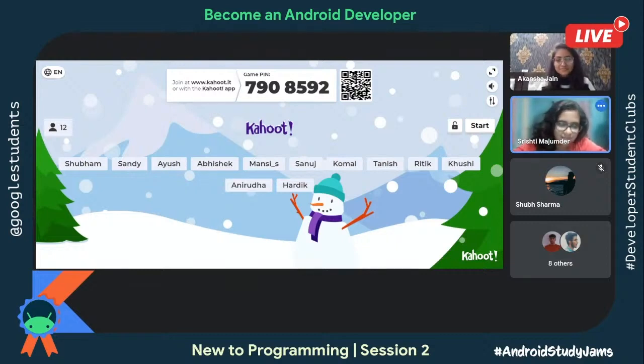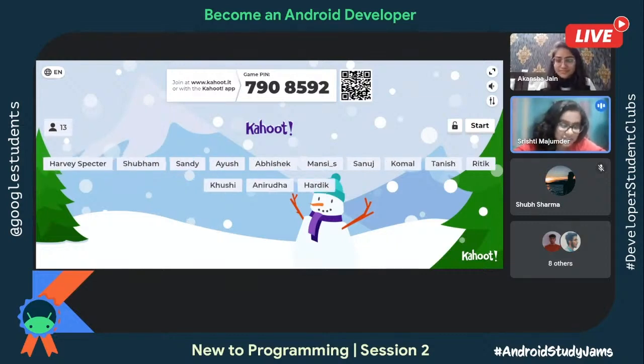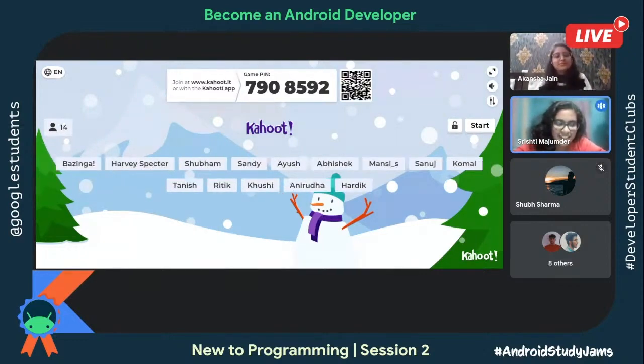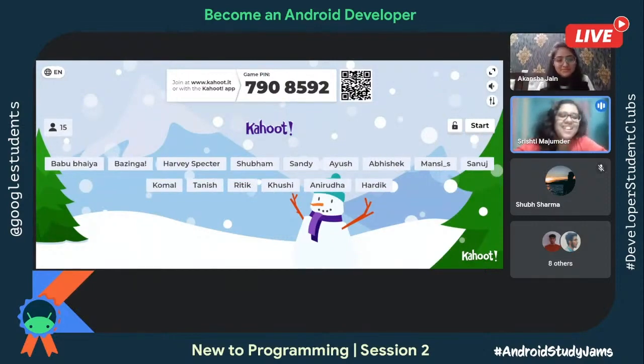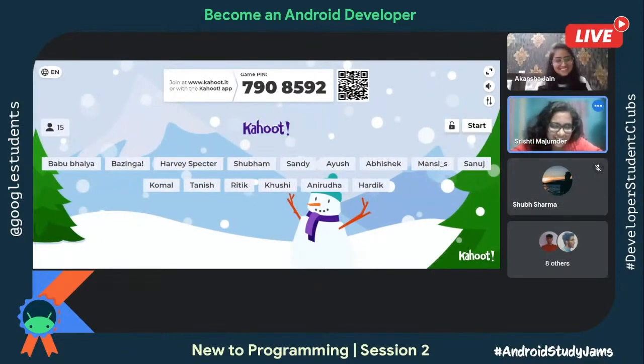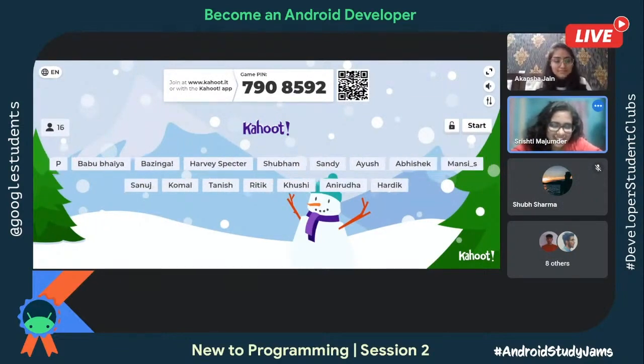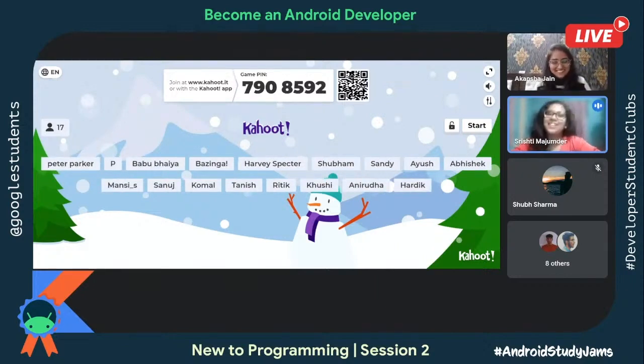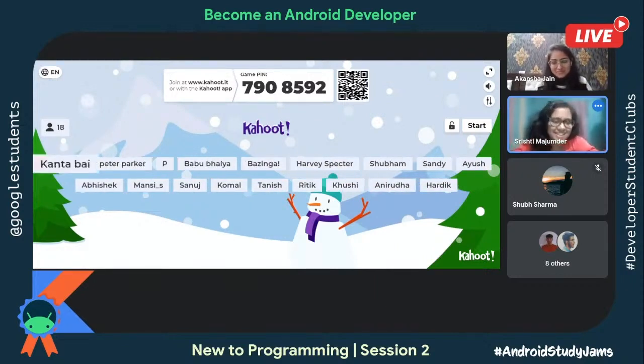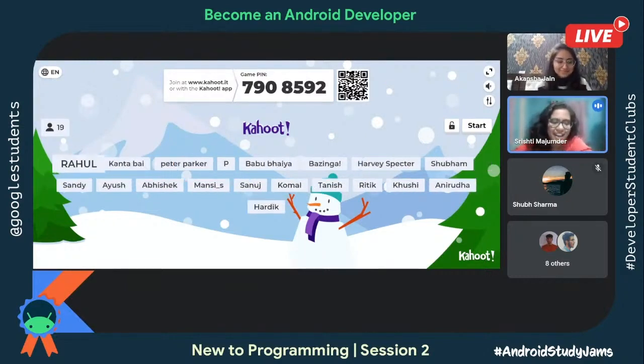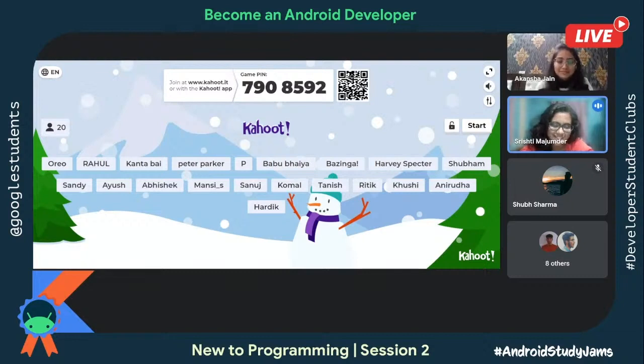So we have Shubham, Sandy, Ayush, Harvey Specter. Nice. Bazinga. Oh, Babu Bhaiya. Awesome. Who is P now? Peter Parker. Nice. Kanta Bhai. Awesome. Kanta Bhai, no other news? Rahul. Oreo. I love Oreos. Hello, Peter. I still remember.